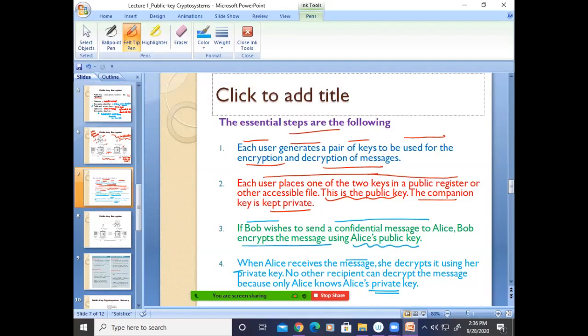That is not there in the symmetric case, where the same key must be used. Based on plain text and ciphertext combinations, maybe not today, maybe not tomorrow, after some days they may try different combinations and may be able to get the correct key, which we have already seen.